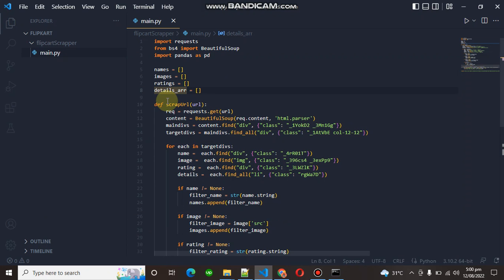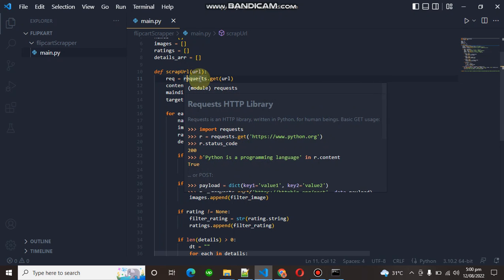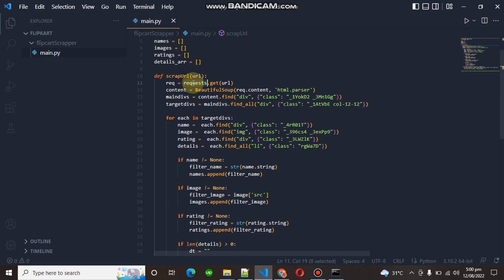Moving forward, I created a function called scrap URL. It will take a request. First you have to get the URL, so you say requests.get(URL) and pass this. After getting the URL, you have to use Beautiful Soup.